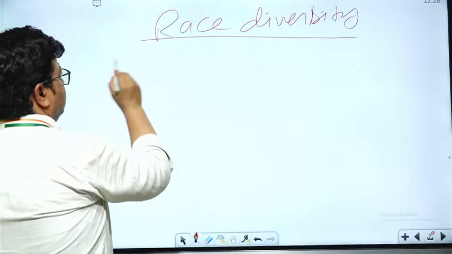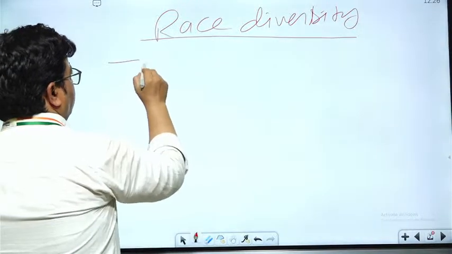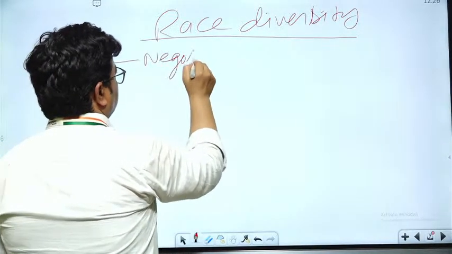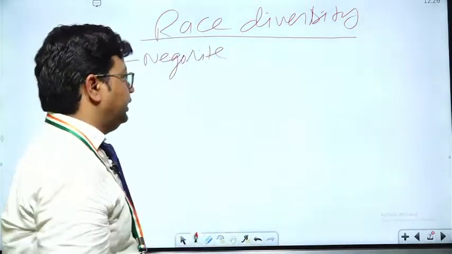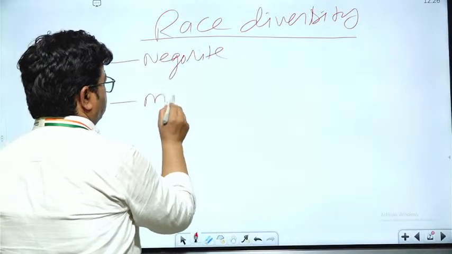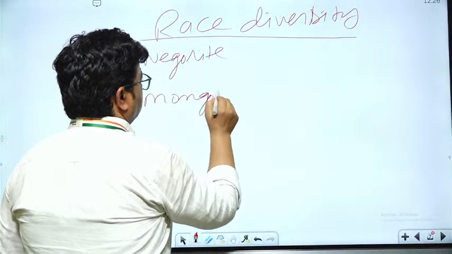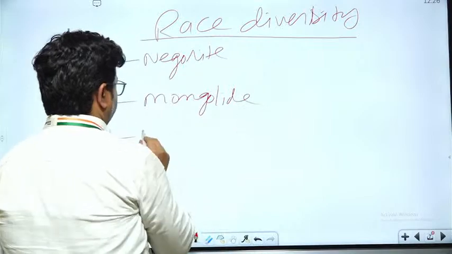we can say that we have a Negroid race. Negroid race is also found in India. Then we have Mongoloid. Then we have Mediterranean race.